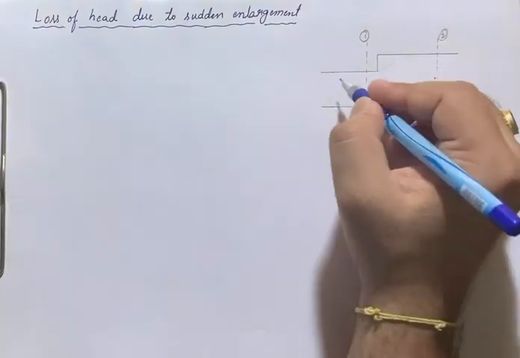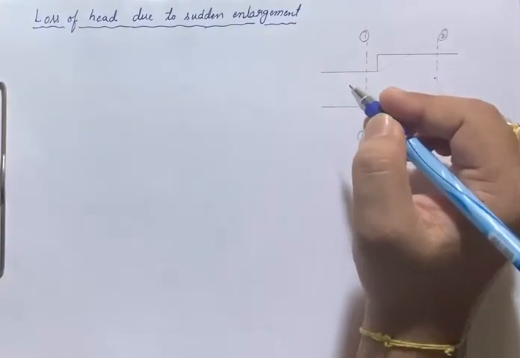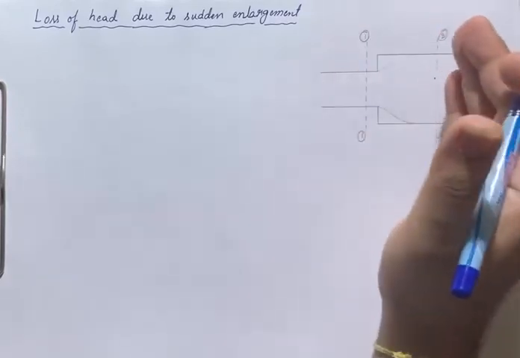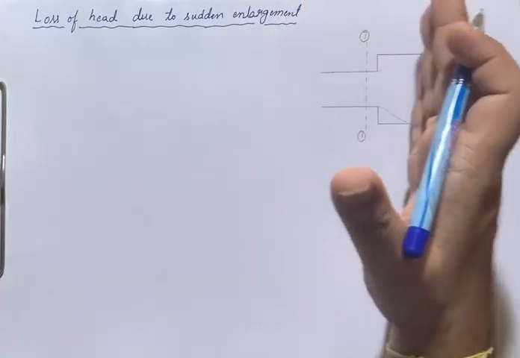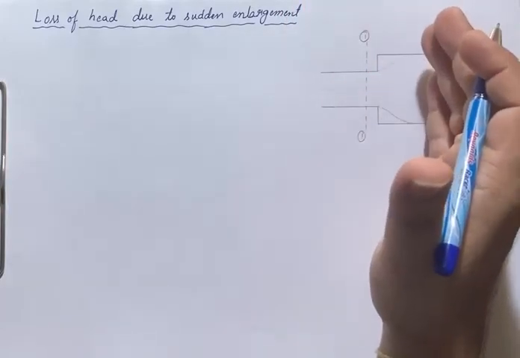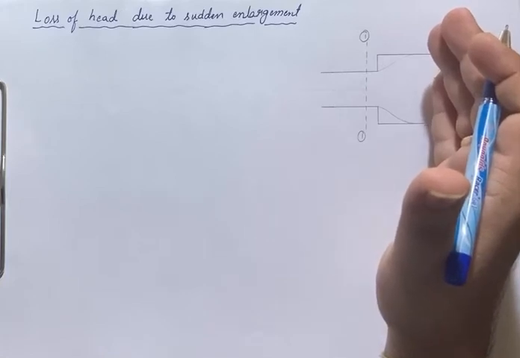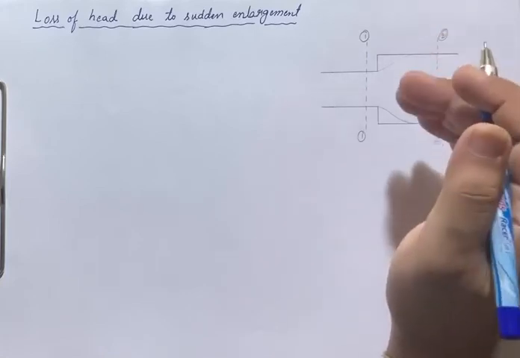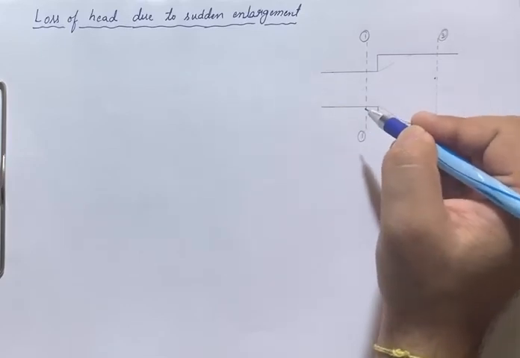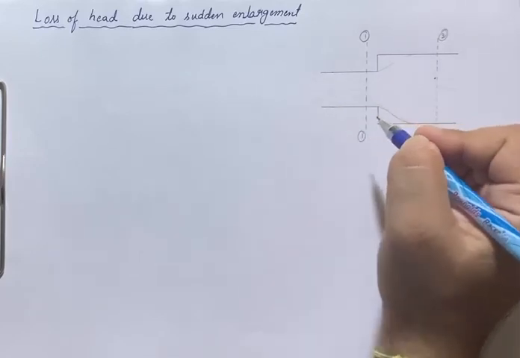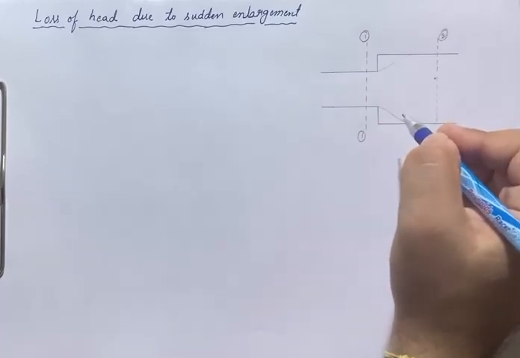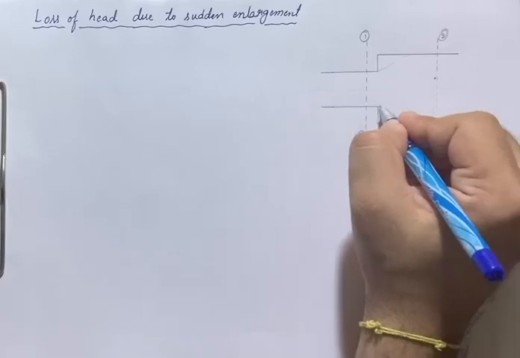Here we have a pipe with a sudden expansion. Sudden expansion means that in the direction in which the flow is going, the area increases suddenly. Due to the sudden expansion, the flow separates from the pipe section, like this.